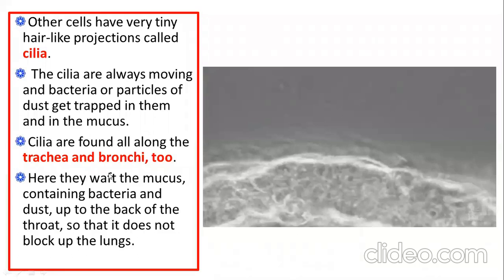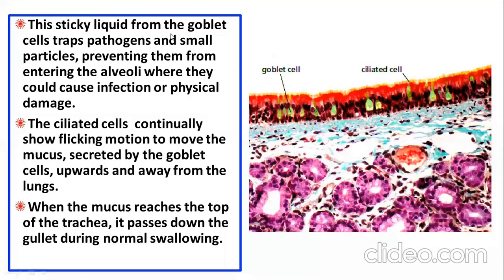Now, the sticky liquid from goblet cells traps pathogens and small particles, preventing them from entering the alveoli, where they could cause infection or physical damage. If this dust particle or pathogen reaches your alveoli, that can cause infection or can also damage them.